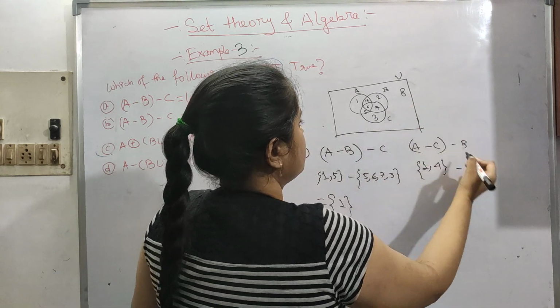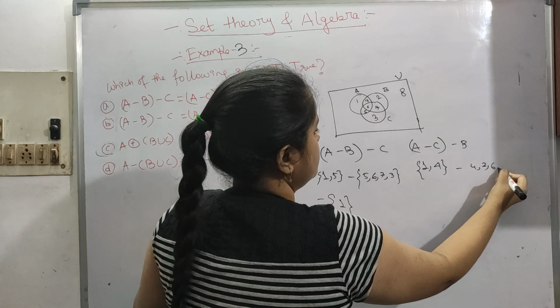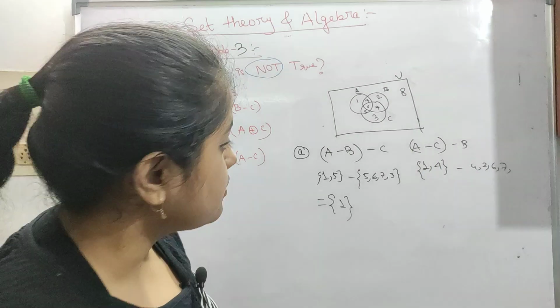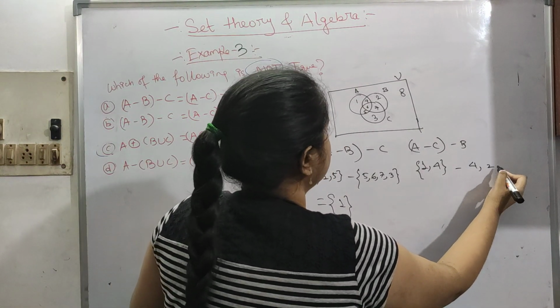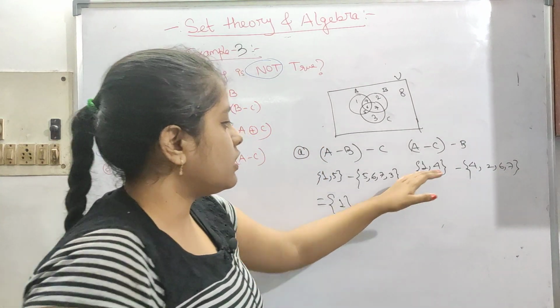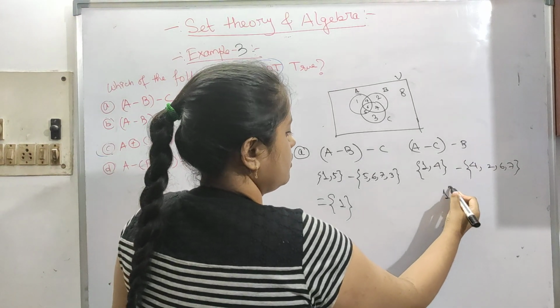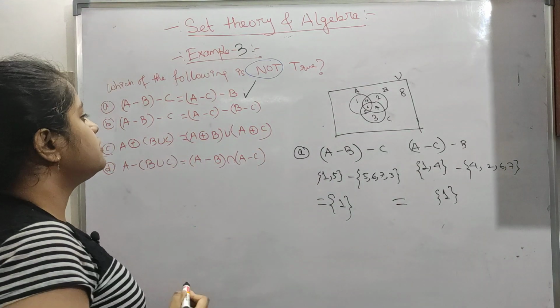B will contain a lot of things, 4, 2, 6, 7. Okay, so B will contain 4, 2, 6 and 7. So 1, 4 minus all this, only 4 is removed, so 1. So yeah, it is true. The first one is true.